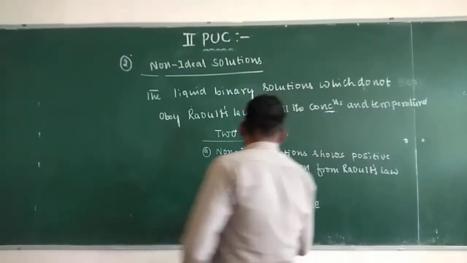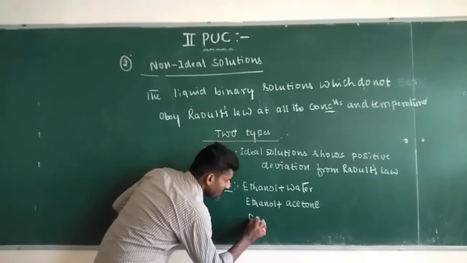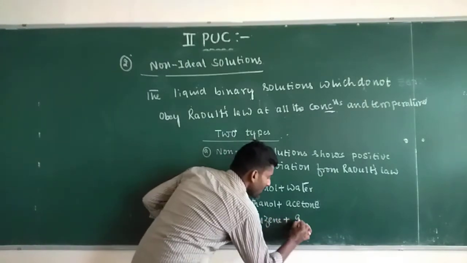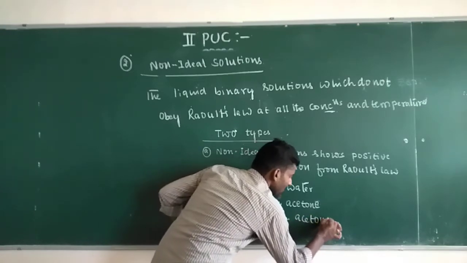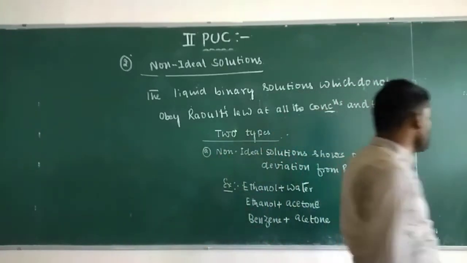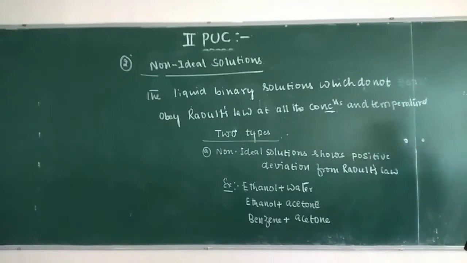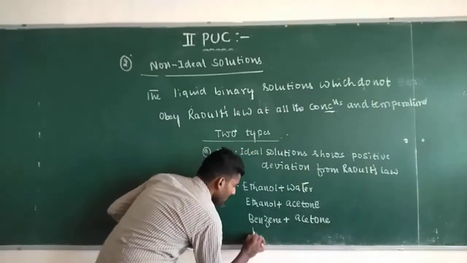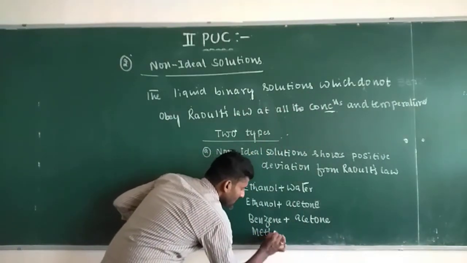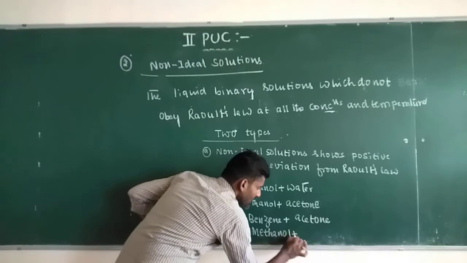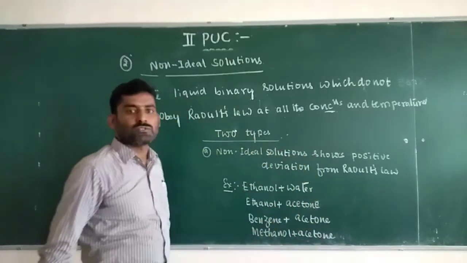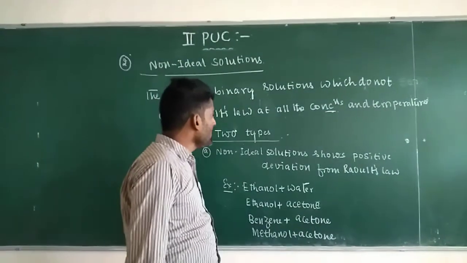Benzene plus acetone is also a non-ideal solution showing positive deviation. Methanol plus acetone is once again a non-ideal solution showing positive deviation.